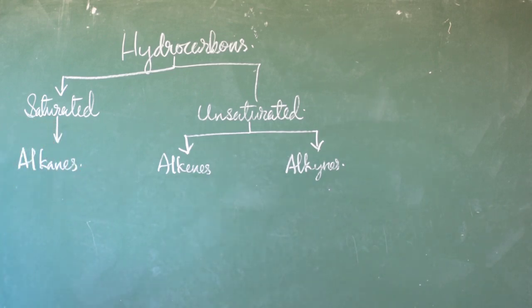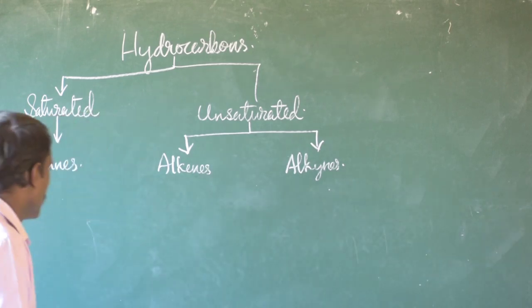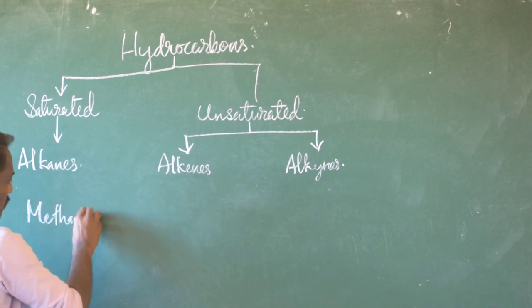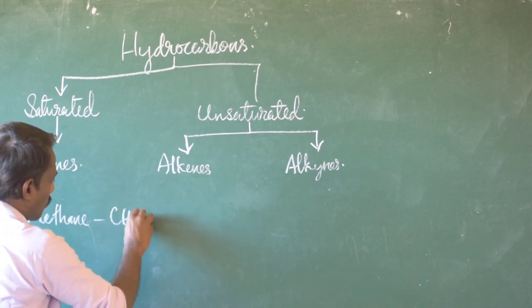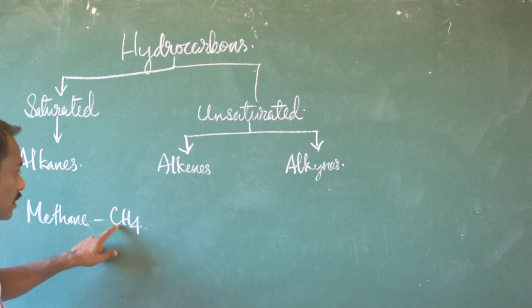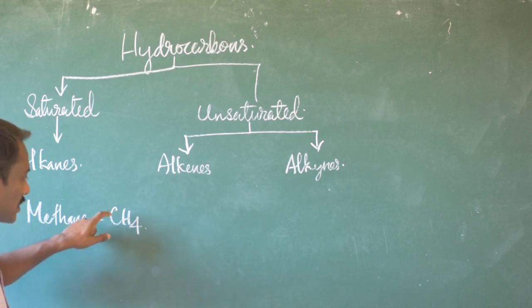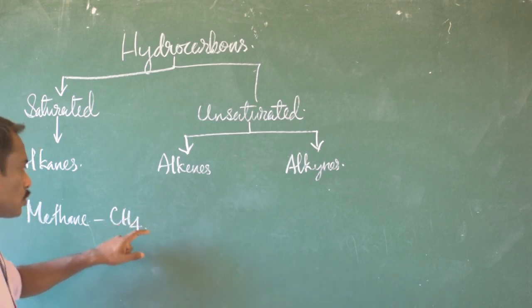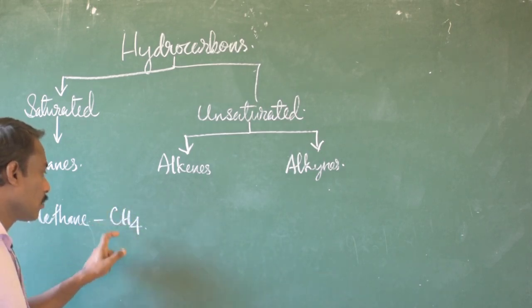So, the simplest saturated hydrocarbon is methane. The molecular formula of methane is CH4. From this formula, we know that methane has a single carbon atom, combined with 4 hydrogen atoms to form a methane molecule.